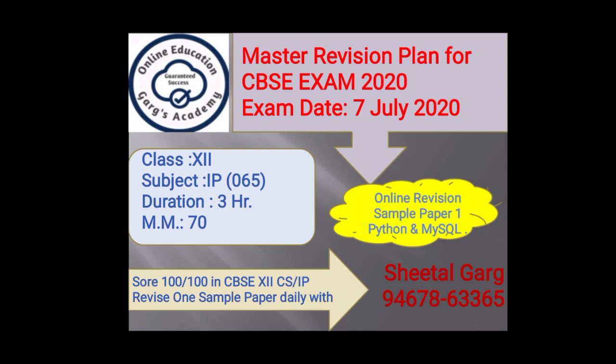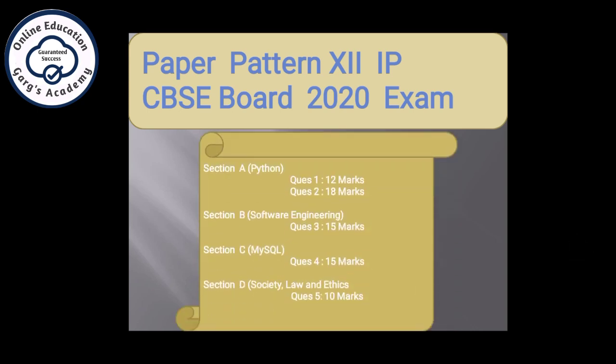For which the exam will be held on 7th July 2020. If we revise one sample paper daily, you can very easily get 100 out of 100 in board exams. So let's start. Let's first recall the paper pattern of the plus 2 board exam. There will be 4 sections and 5 questions.